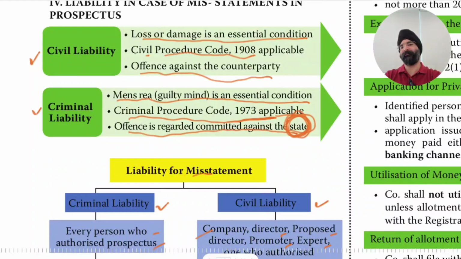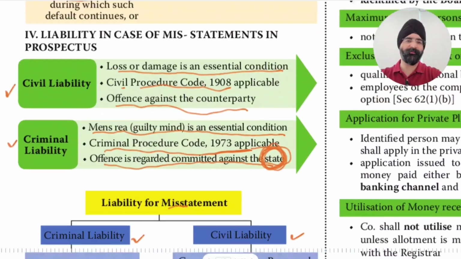So, liability for misstatement. What we can take from this is that the prospectus should be drafted well, there should not be any misstatement, otherwise there can be civil and criminal repercussions.